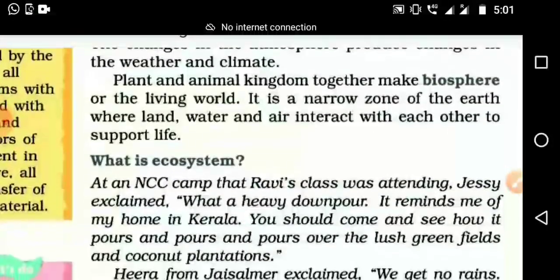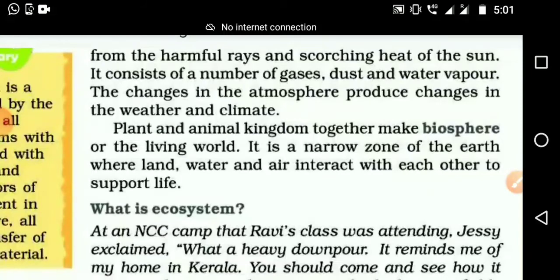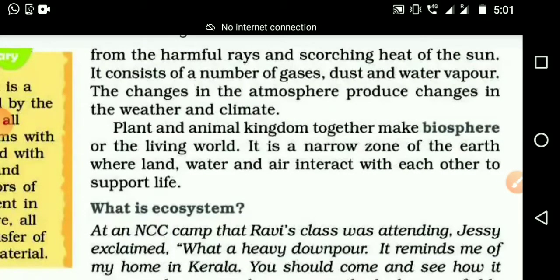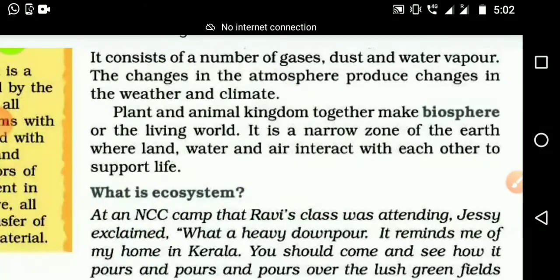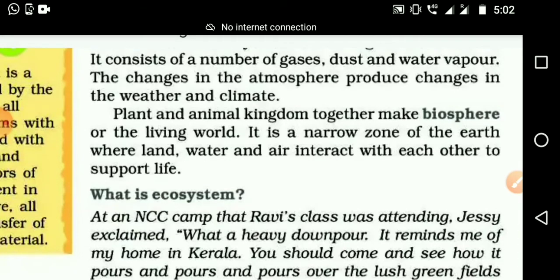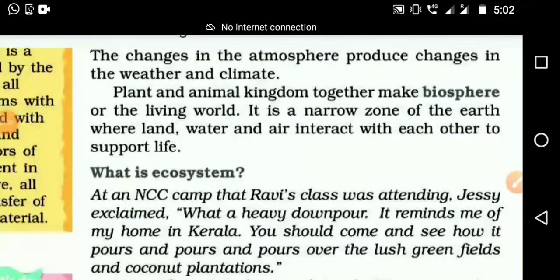Then the next one coming, biosphere. Please write the word biosphere. B-I-O-S-P-H-E-R-E. Biosphere, or the living world. Biosphere means the living things, the plants, animals, human beings, all these things together. What will we call it? Biosphere.